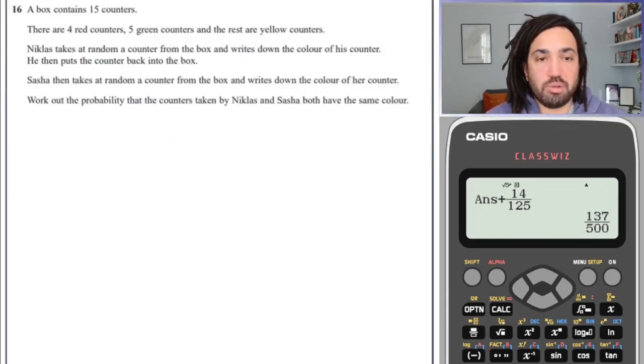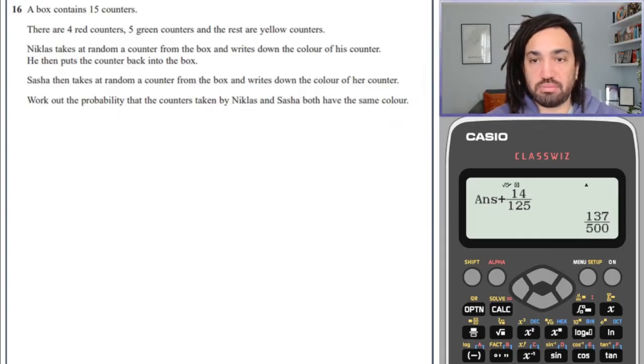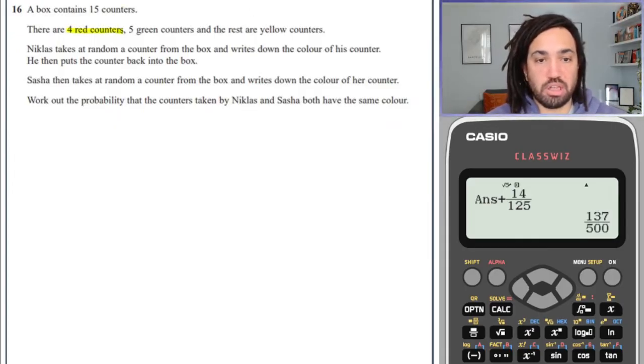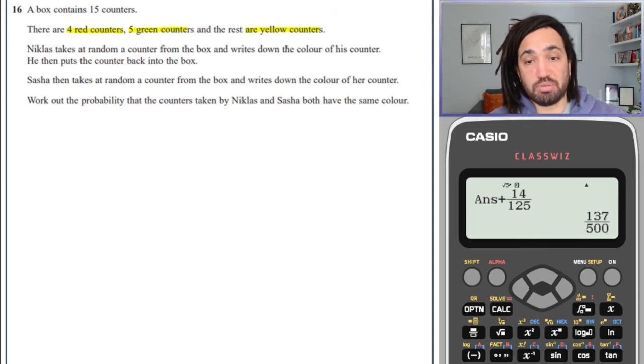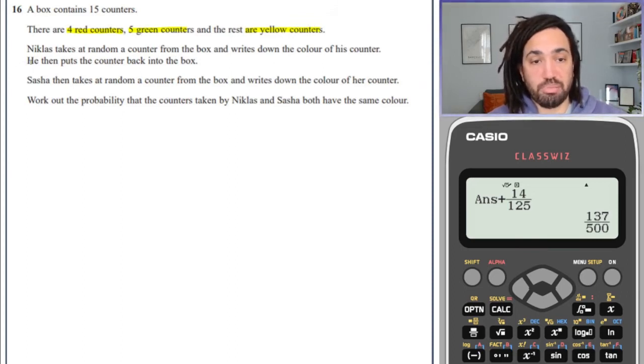Okay, next question. We've got a box containing 15 counters. We've got red, we've got green, and the rest are yellow. Nicholas takes at random a counter from the box and writes down the colour of his counter. He puts the counter back into the box. Okay. Then Sasha takes a random counter from the box and writes down the colour of her counter. Work out the probability that the counters taken by them are both the same.